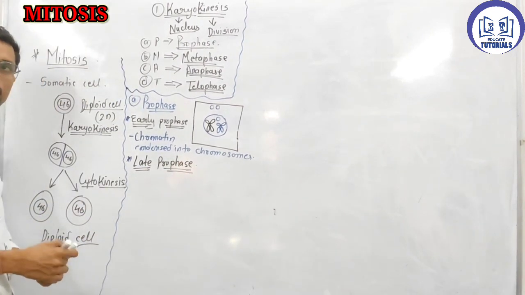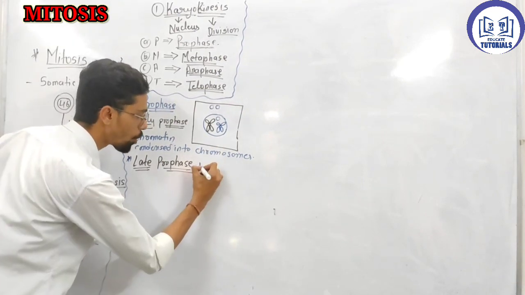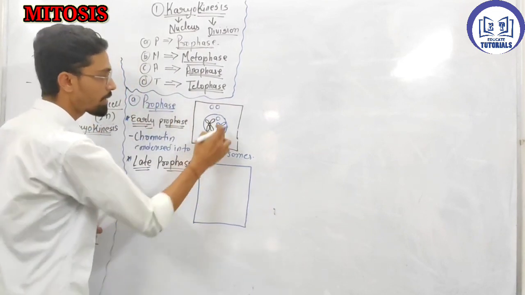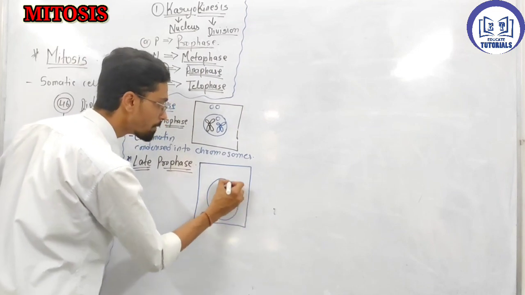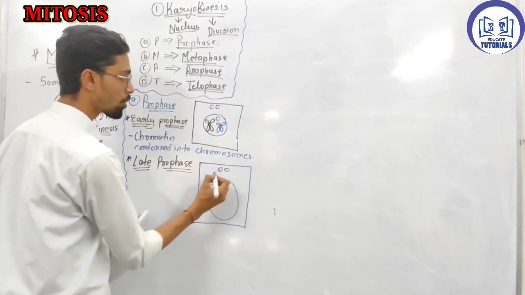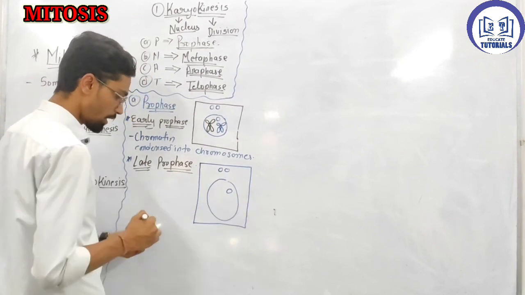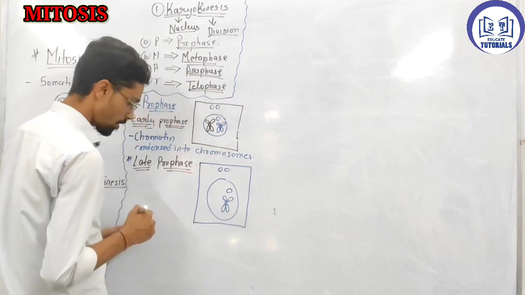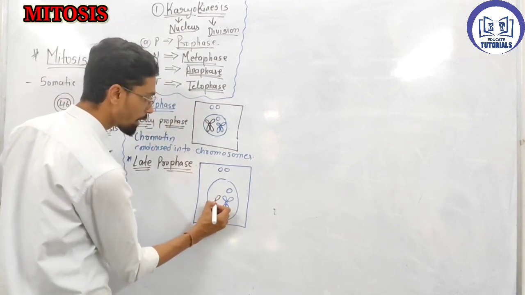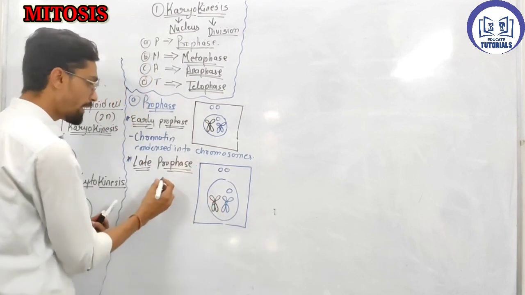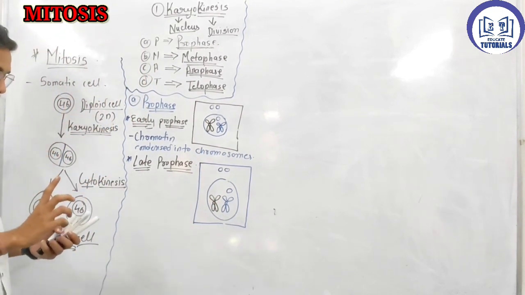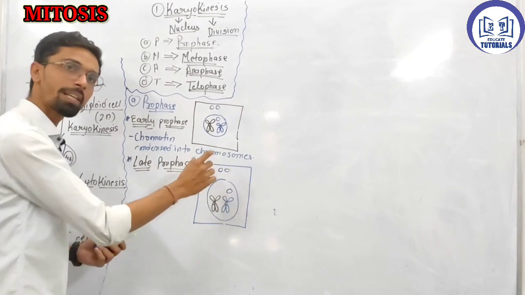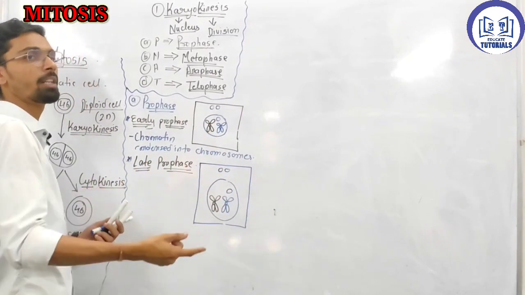Now what happened in late prophase? As I just drew, assume this is one cell. This cell has a nucleus, right? And the nucleus has other organelles also. The nucleus has chromosomes inside it, along with other organelles. Just keep in mind, in late prophase what happened? First thing, the centrosomes, which are double in number. Basically in interphase, all the organelles are doubled.